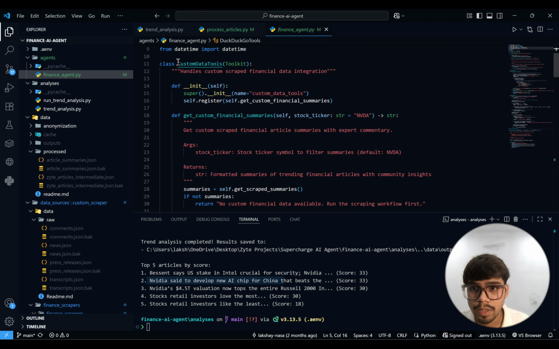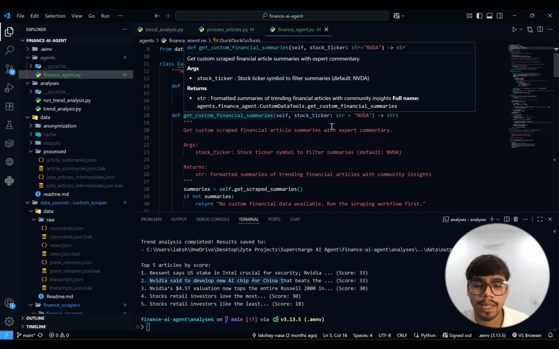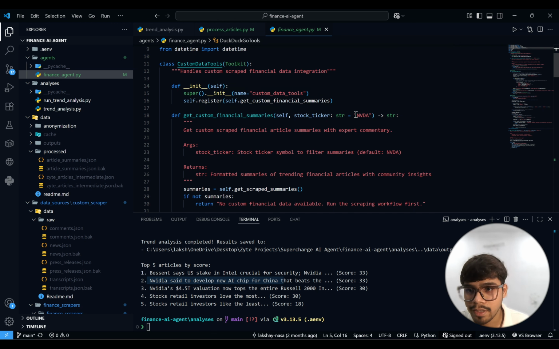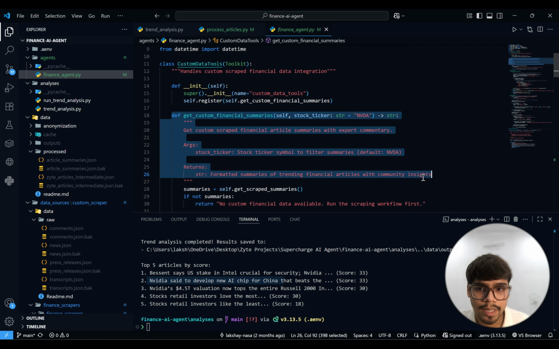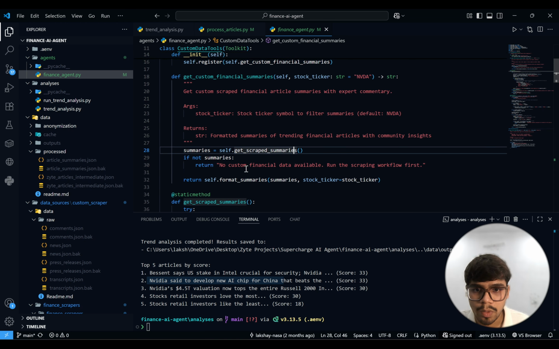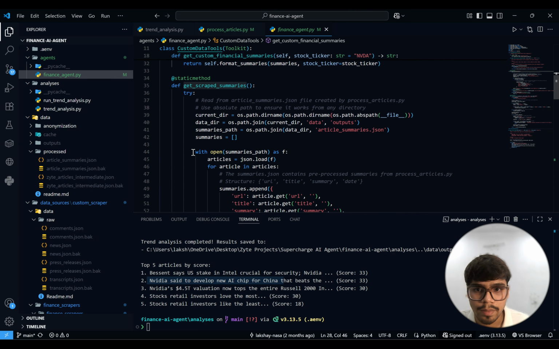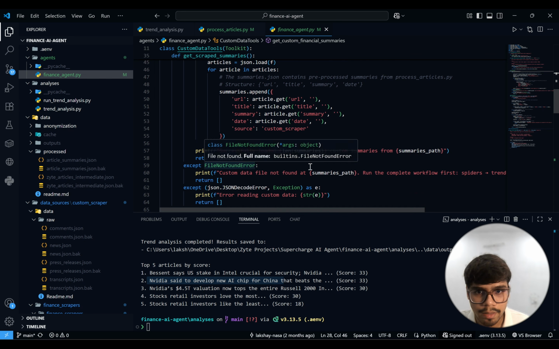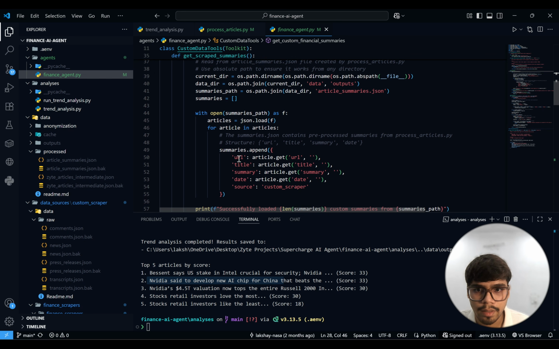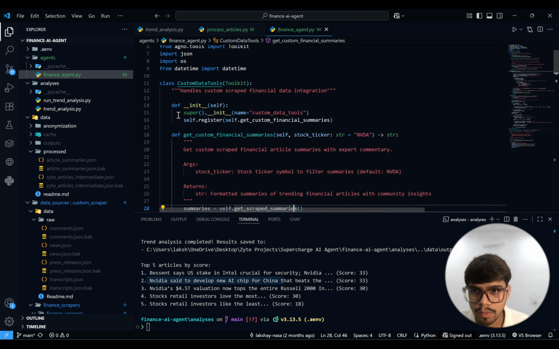So for that, we created this class to initialize it, and it will get those summaries. We're targeting a single stock, right? Nvidia, nothing else. So we'll get this data and process it for the later part, and then we have some other functions, just logs that we have, and we append this data for later use.